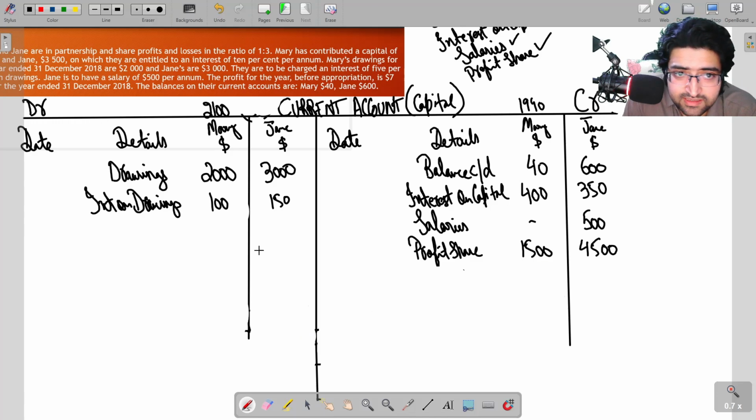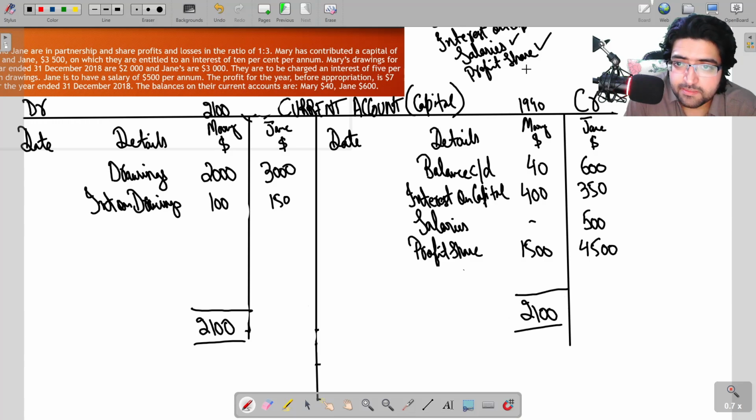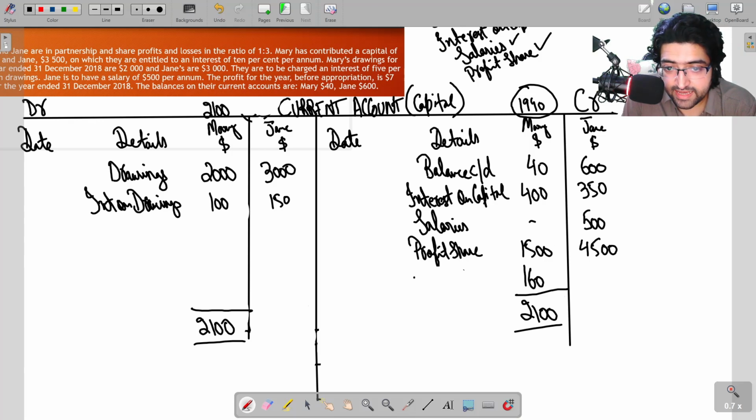So as you can see, the heavier side is the debit side. So the total of the heavier side will come under both, and then you simply subtract this amount from 2100. So 2100 minus 1940 gives me 160 as the balance carried down.